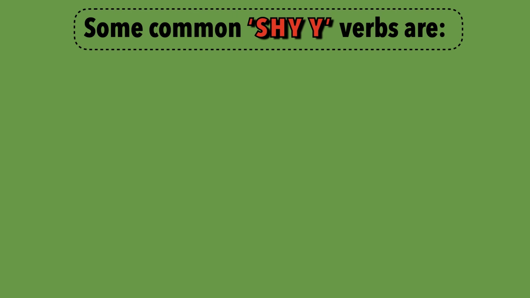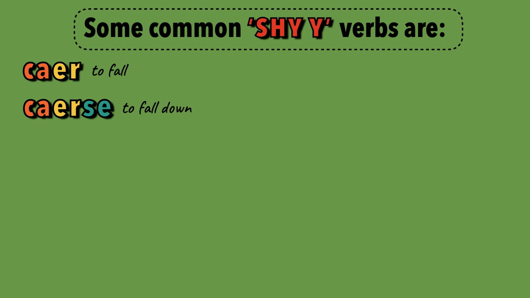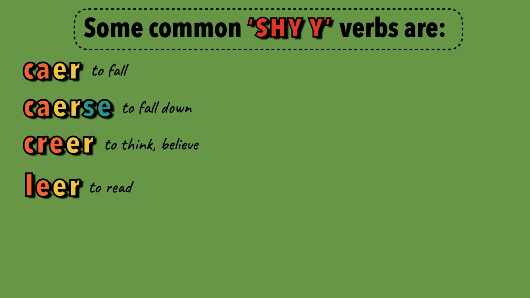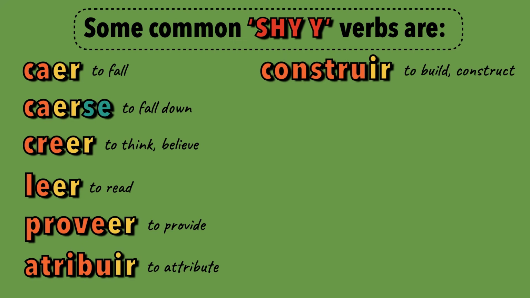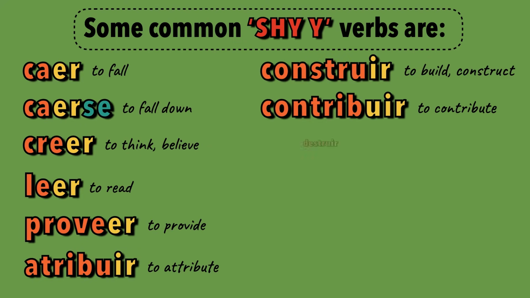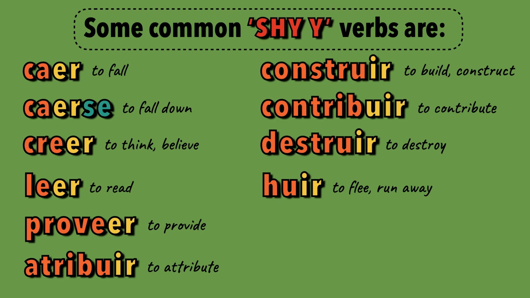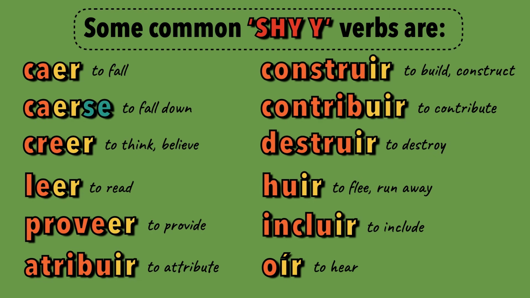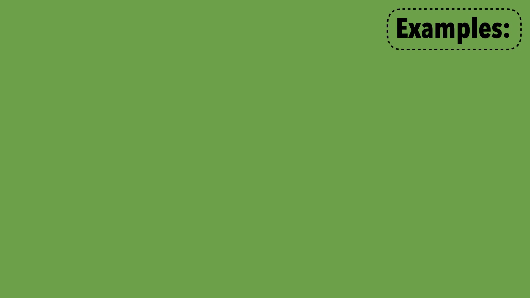Here are some ER and IR verbs that will change like this. Caer, Caerse, Creer, Leer, Proveer, Atribuir, Construir, Contribuir, Destruir, Huir, Incluir, Oír. And here are some of those verbs in full sentences in the preterite.